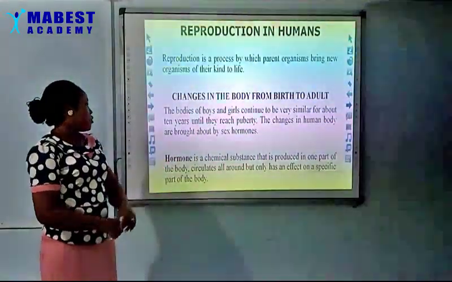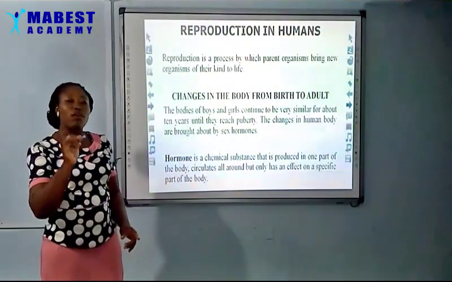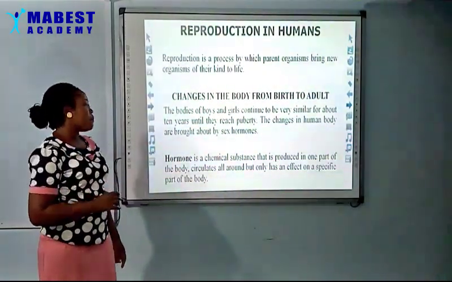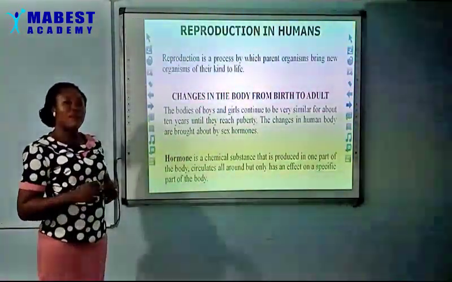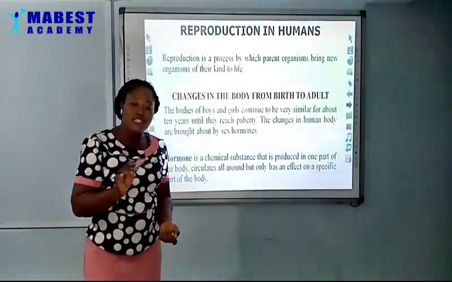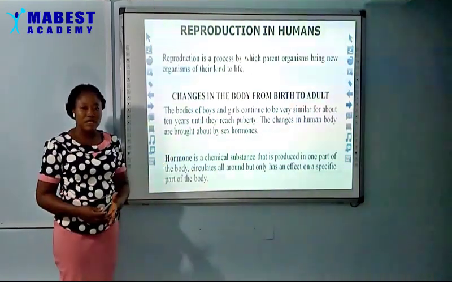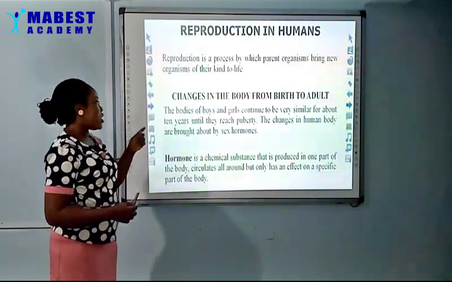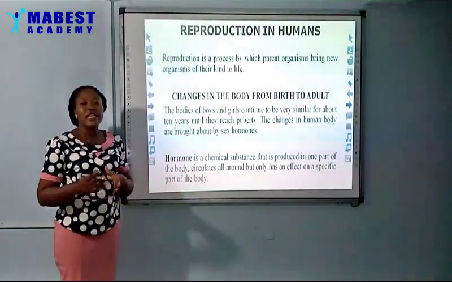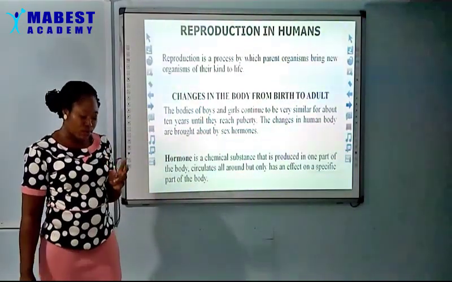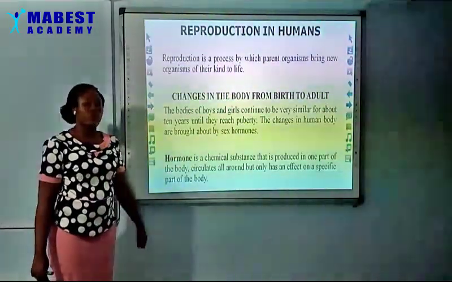Now, what are hormones? A hormone here is a chemical substance that is produced in one part of the body and circulates round but only has an effect on a specific part of the body. That means they are taken to the particular place they are needed. We have different types of hormones in our body. Like when you were in year 7, we talked about some hormones. But for this topic, we'll be looking at basically two hormones, growth hormones and sex hormones, because they are the ones that are related to reproduction.